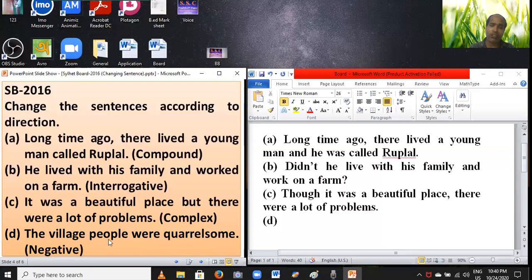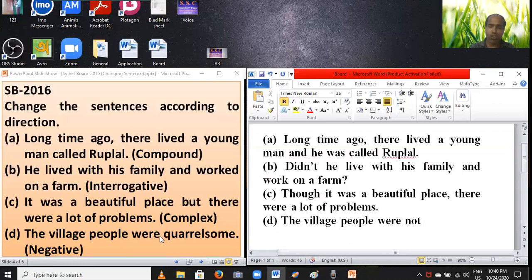Subject plus auxiliary: if you find subject plus auxiliary, while changing into negative you have to set not after the auxiliary verb. Students, you have to write the village people were not.